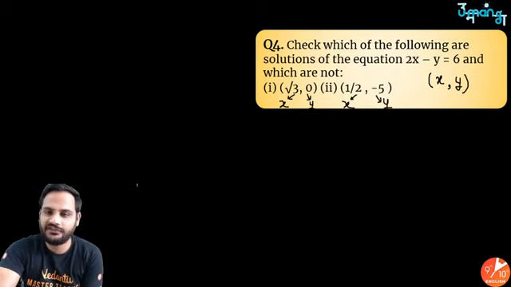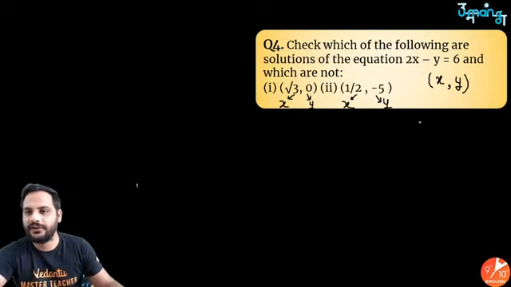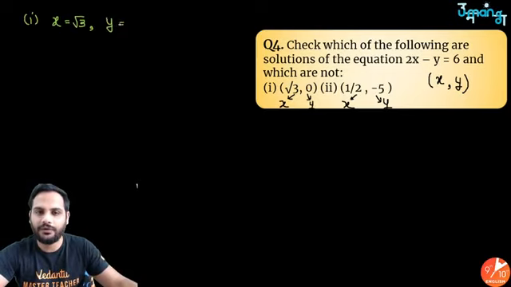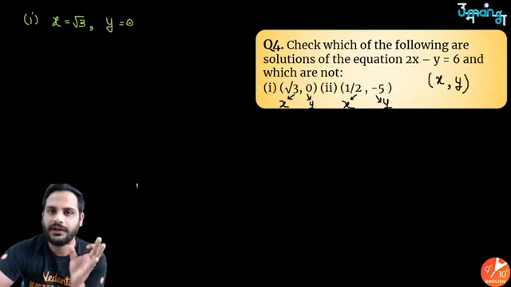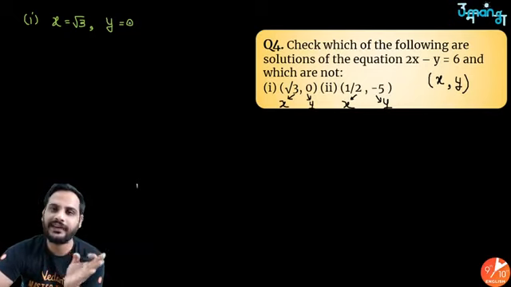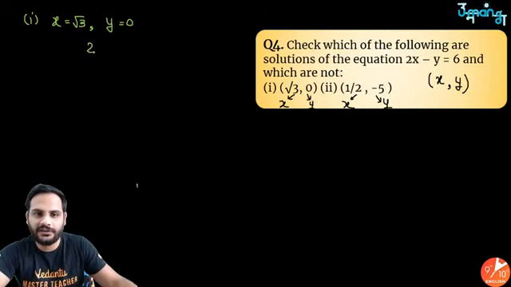So let us check them. Which one will satisfy, which one will not. Let us check the first one. We have x equal to root 3 and y equal to 0. Now a solution is any value which satisfies the equation. So if this one is able to satisfy this equation, I will say it is a solution, otherwise it is not. So my equation is 2x minus y equal to 6.